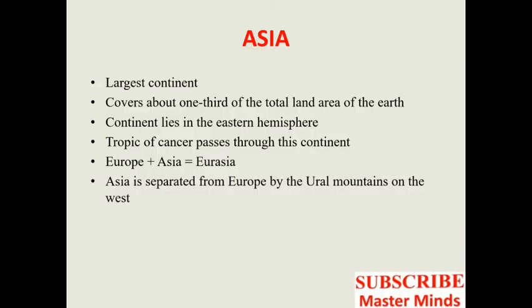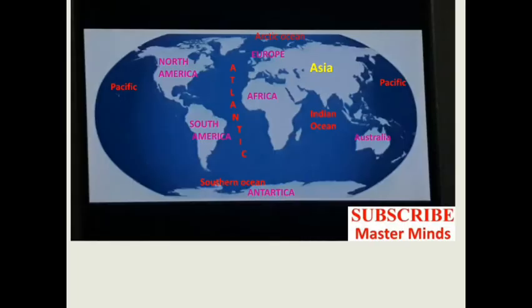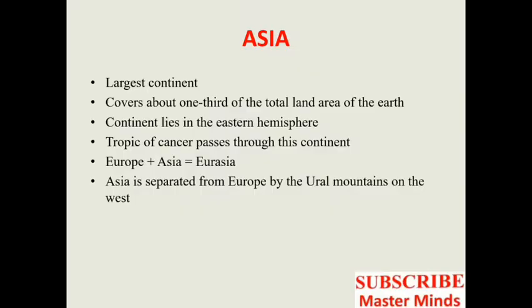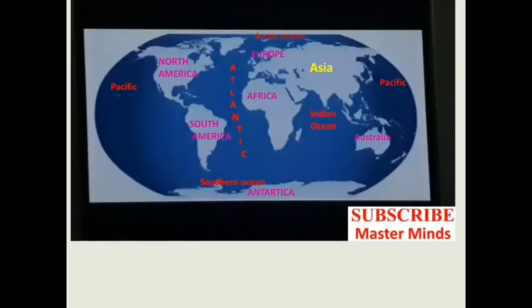Then Europe plus Asia is called Eurasia. You can see here this is the continent Europe and this is Asia. So the whole mass Europe plus Asia is called Eurasia. Asia is separated from Europe by the Ural Mountains on the west. Here there is the Ural mountain on the western side of Asia, which divides Asia from Europe.